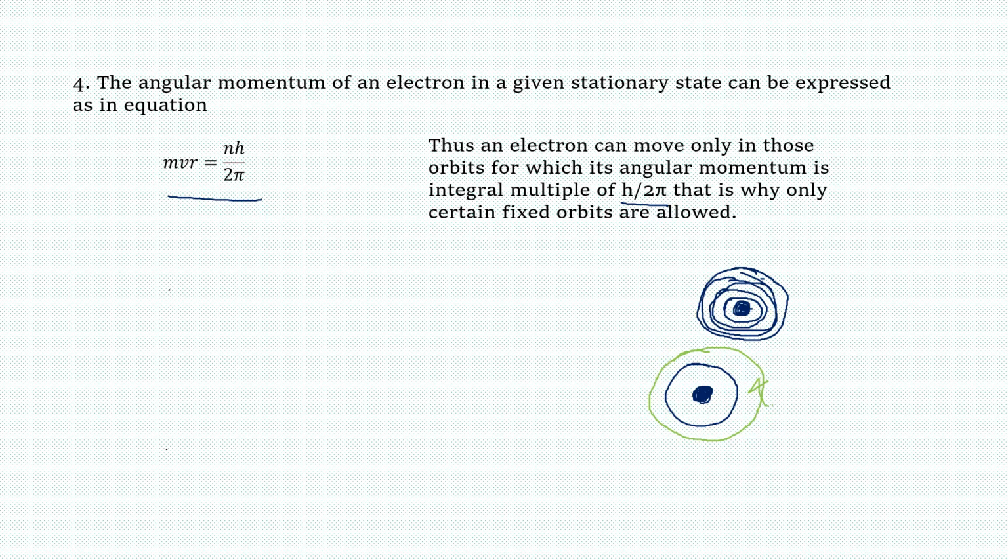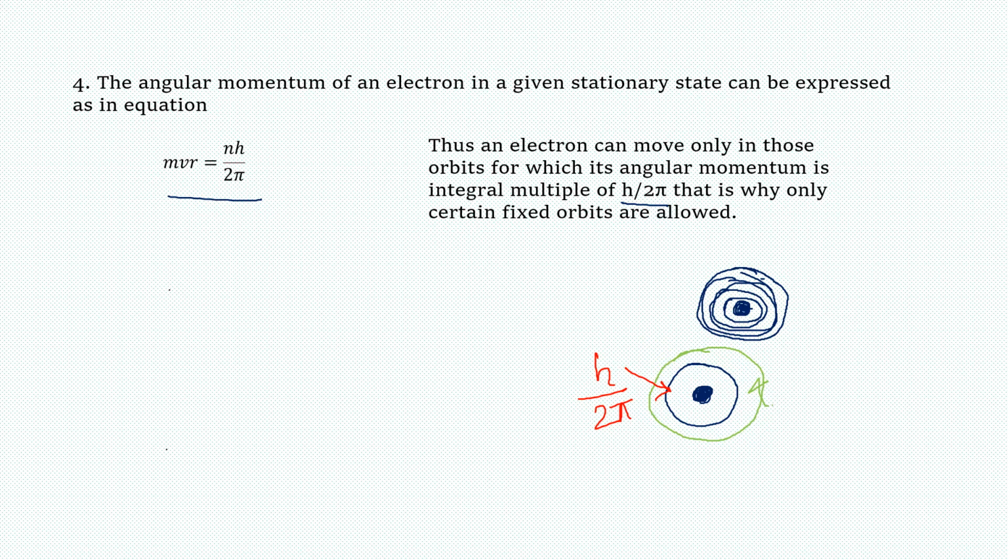Bohr said that only those orbits are allowed which have certain fixed values of angular momentum. If the value of angular momentum of an orbit is an integral multiple of h by 2 pi, then only those orbits are allowed.